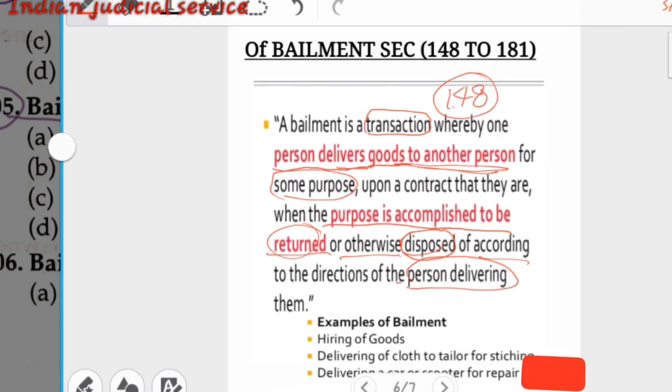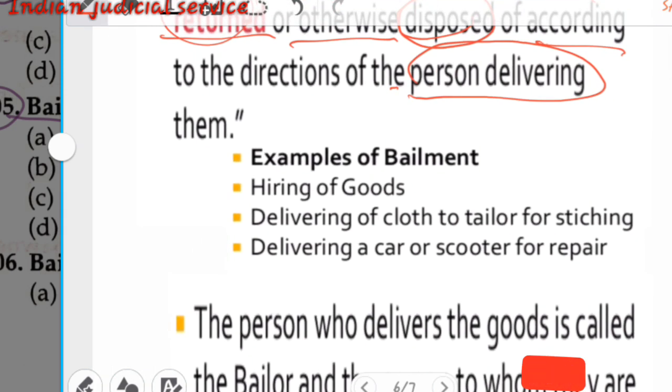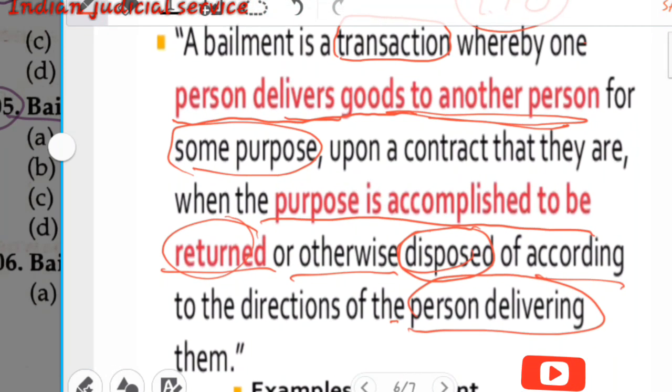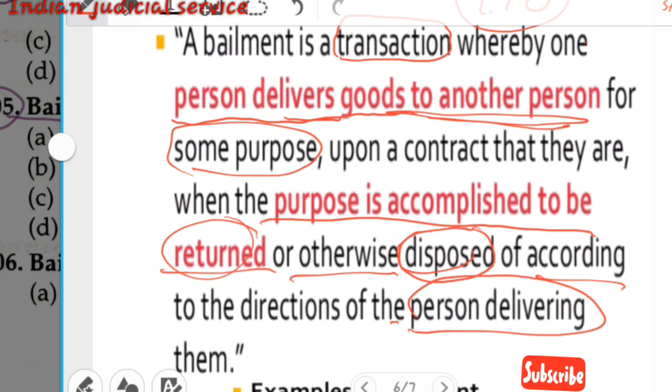Let's take an example of bailment. Hiring of goods is the best example of bailment. Delivering clothes to the tailor for stitching is another example of bailment. And delivering a car or scooter for repair. So these are the examples of bailment. The basic term of bailment is a transaction whereby one person delivers goods to another person for a specific purpose, and upon the contract, when the purpose is accomplished, they are to be returned, this is very important, or otherwise disposed of according to the direction of the person delivering them. So this is called bailment.